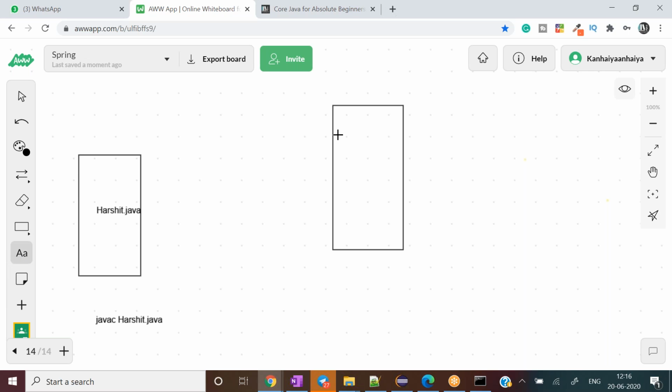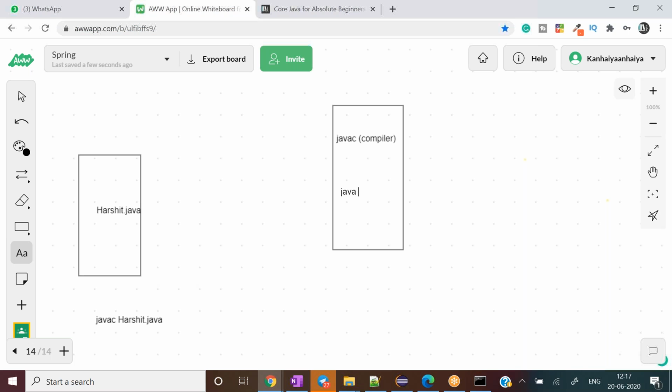First, as we already saw in the last class, we have javac, and this is our compiler. And this is our java command, this is our interpreter, right?